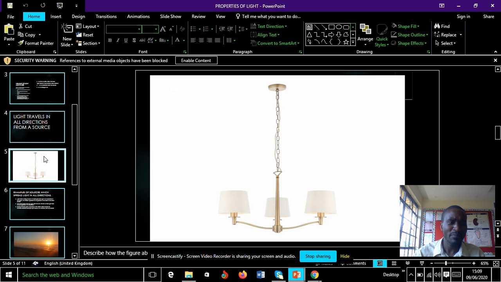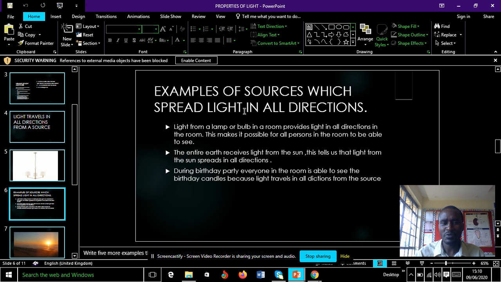As you can see in the picture above, there is a bulb in a room, and every person is able to receive this light from the bulb. That tells us light travels in all directions from a source. Then examples of sources which spread light in all directions, apart from the one you have just seen above. Light from a lamp or bulb in a room provides light in all directions in the room. This makes it possible for all persons in the room to be able to see.